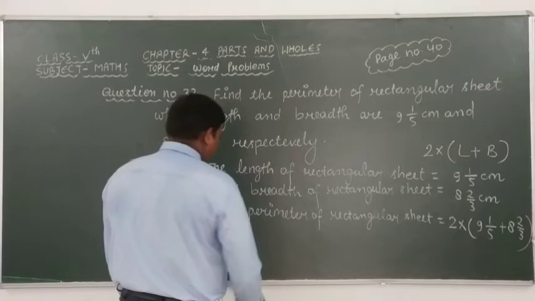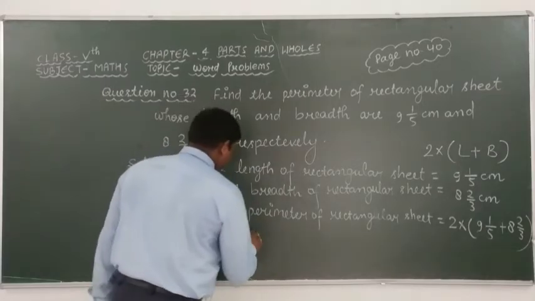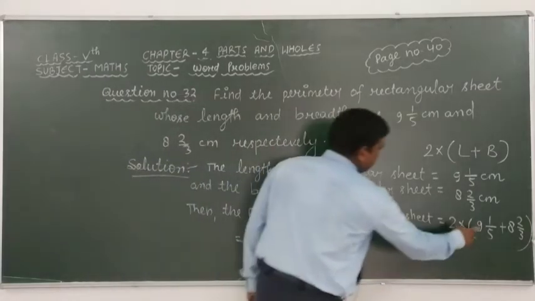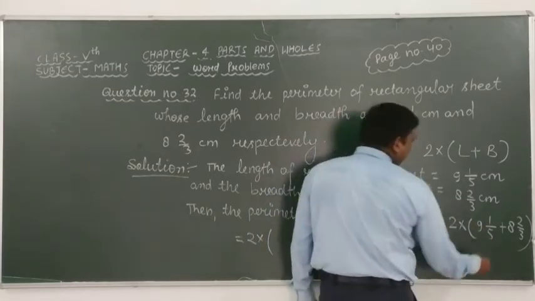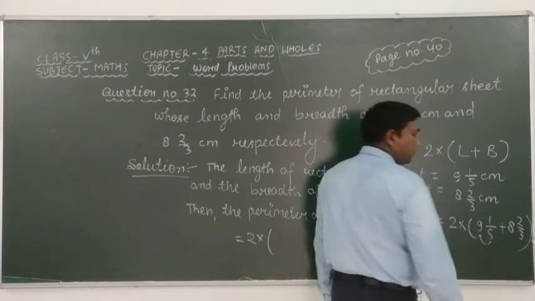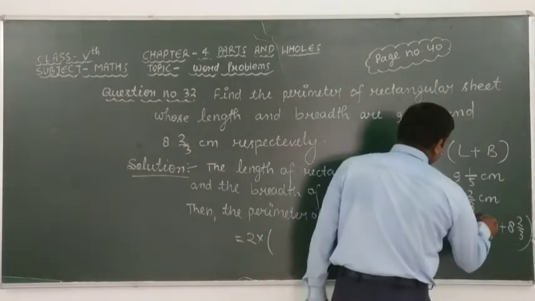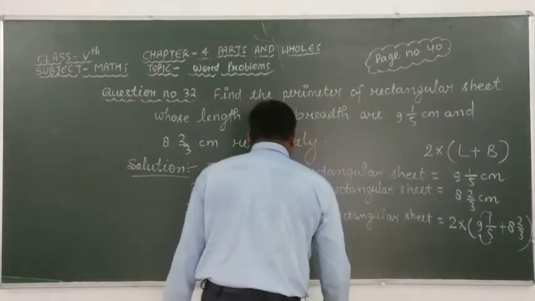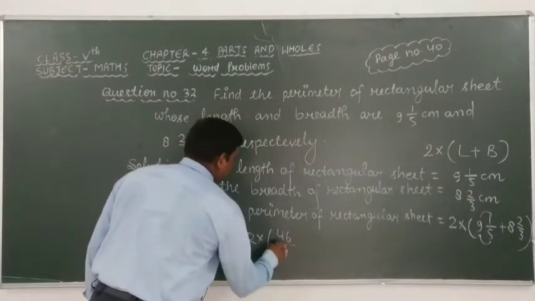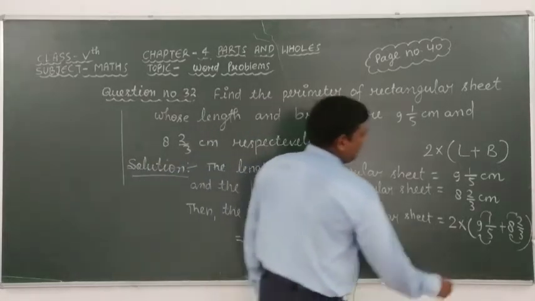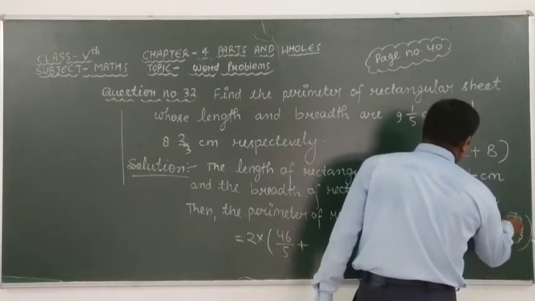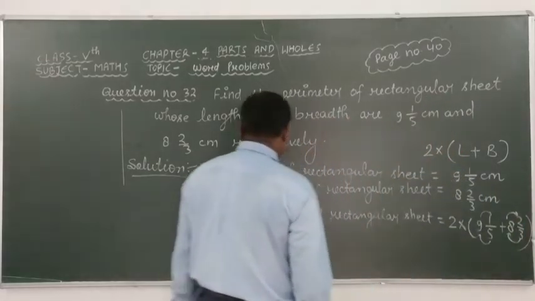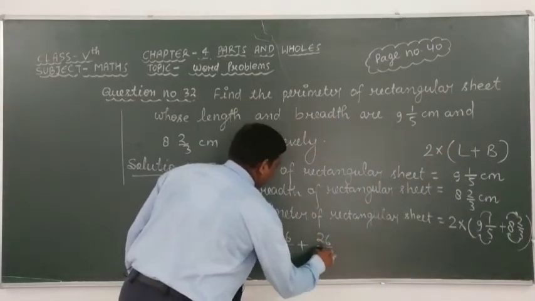Look at here carefully, 9 mixed 1 over 5, it means that we can write 5 times 9 is 45, 45 plus 1 is 46 over 5, here we can write 46 over 5 plus here 3 times 8 is 24, 24 plus 2 is 26, here we get 26 over 3.